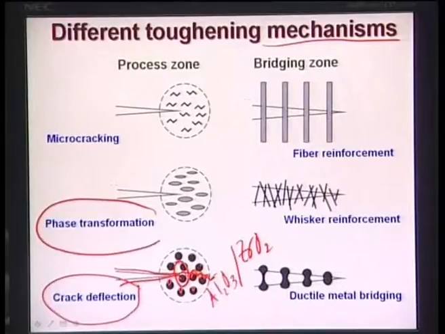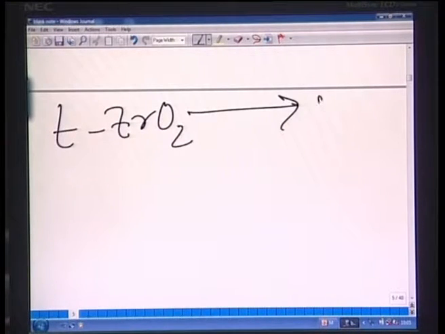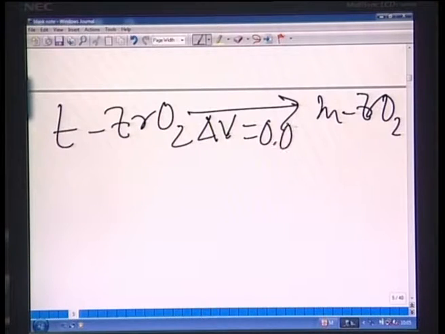Then the second thing is phase transformation. Now, this is a unique property. How can this phase transformation improve toughness? Like in the case of zirconia, there is a transformation known as tetragonal zirconia to monoclinic zirconia transformation.